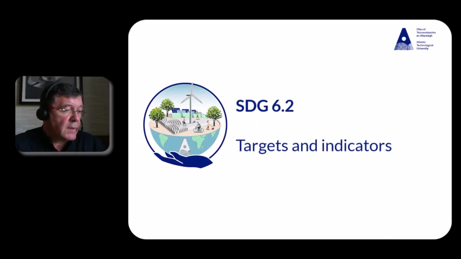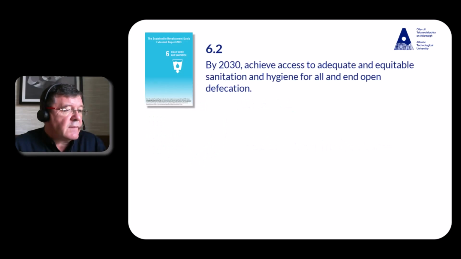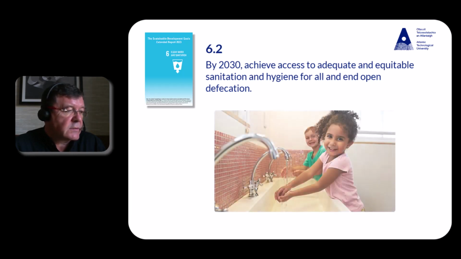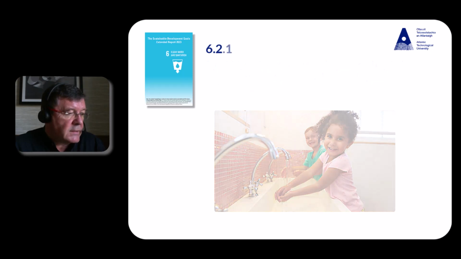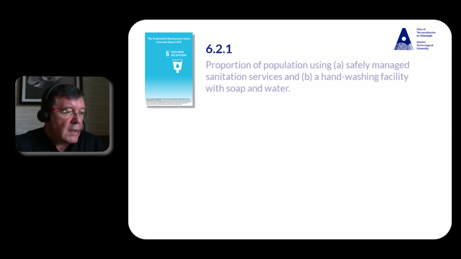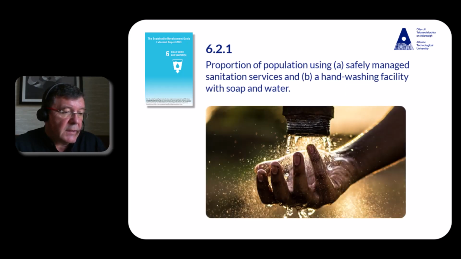Target 6.2. By 2030, achieve access to adequate and equitable sanitation and hygiene for all, and end open defecation, paying special attention to the needs of women and girls and those in vulnerable situations. Indicator 6.2.1. Proportion of population using A, safely managed sanitation services, and B, a hand washing facility with soap and water.